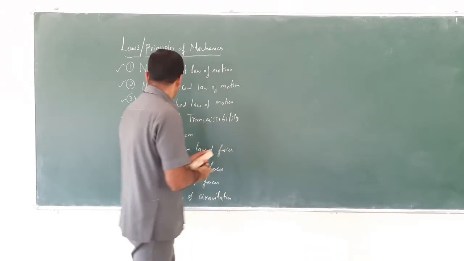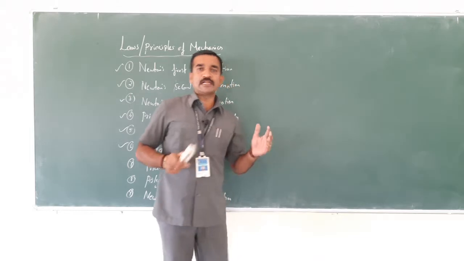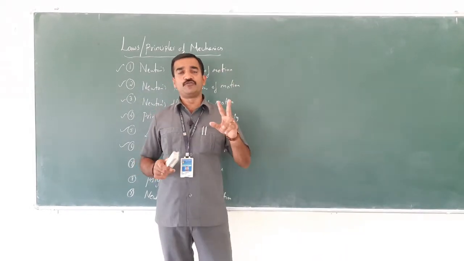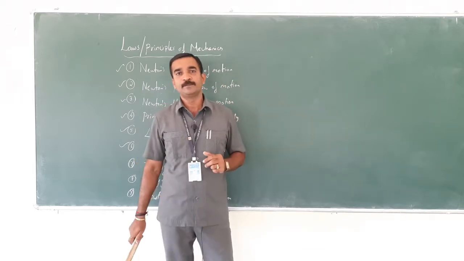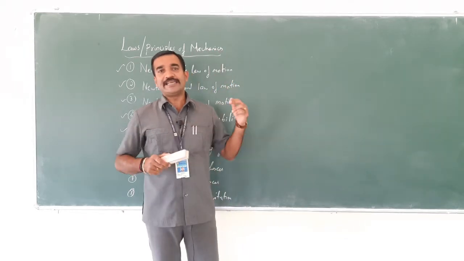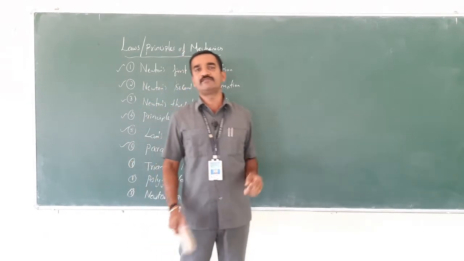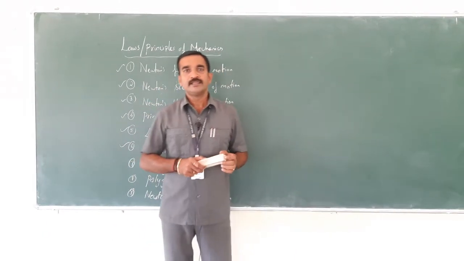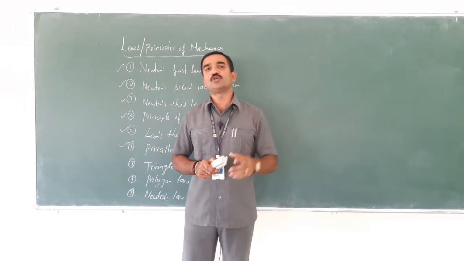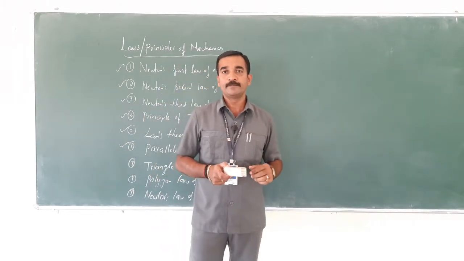So the next one is the parallelogram law of forces. What does the parallelogram law state? The parallelogram law of forces states that if two forces acting at a point are represented in magnitude and direction by the two adjacent sides of a parallelogram, then the resultant force is represented in magnitude and direction by the diagonal of the parallelogram passing through that point.